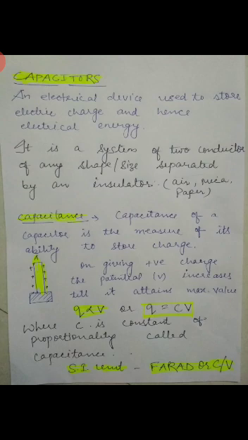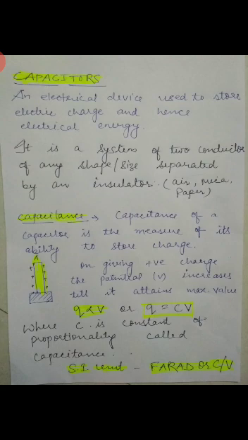Now if the capacitor we have understood, we can understand the next term, capacitance. The capacitance of a capacitor is the measure of its ability to store charge. You can see here A is a metallic block, and if charge Q is given to it, its potential is rising and it is attaining a maximum value. This means what? If Q is increased, V is also increased. So Q is directly proportional to V.